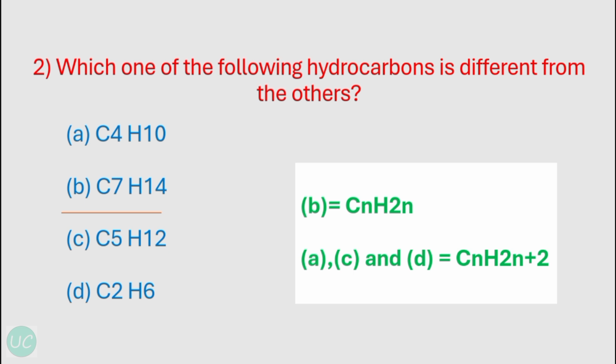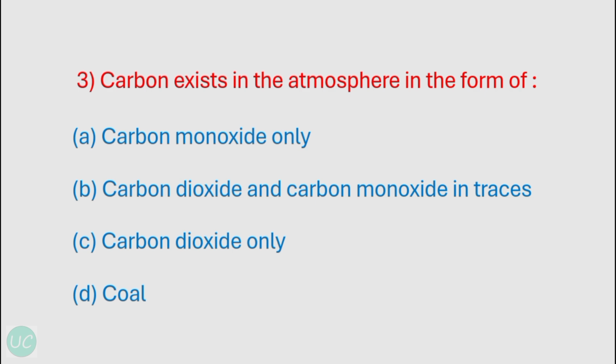Our next question is carbon exists in the atmosphere in the form of. So the correct option is carbon dioxide and carbon monoxide in traces. Now carbon exists in the atmosphere in the form of carbon dioxide in 0.03% only, and carbon monoxide exists in even smaller quantities than that, that is around 80 parts per billion. Okay, so the correct option over here is B.